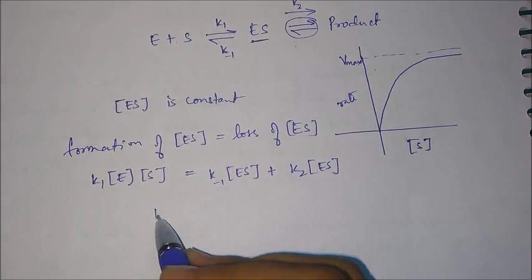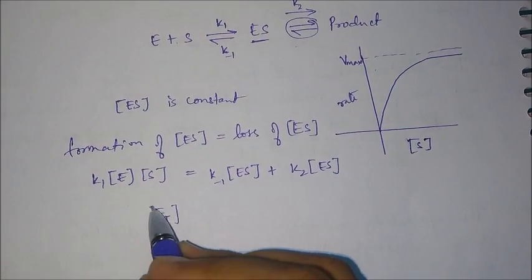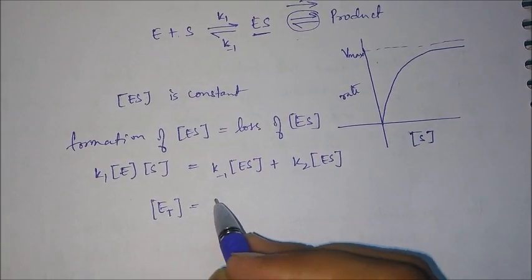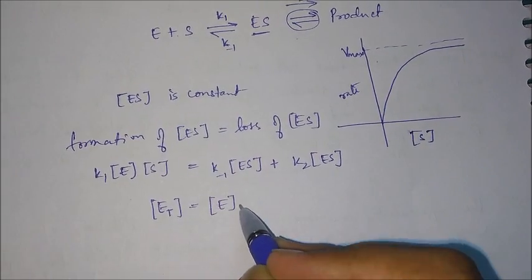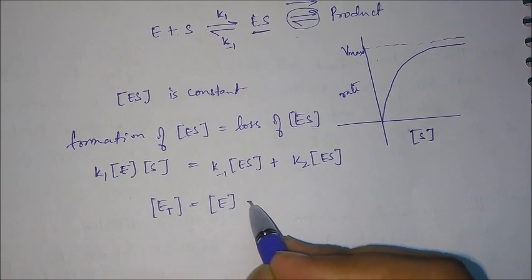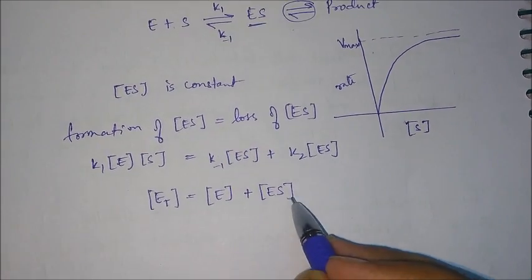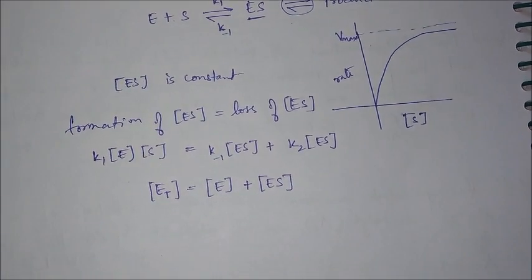Now we also know that if there is total enzyme concentration ET, then this total enzyme concentration is only converted into the enzyme which is reacting, plus the enzyme which is forming the enzyme substrate concentration.